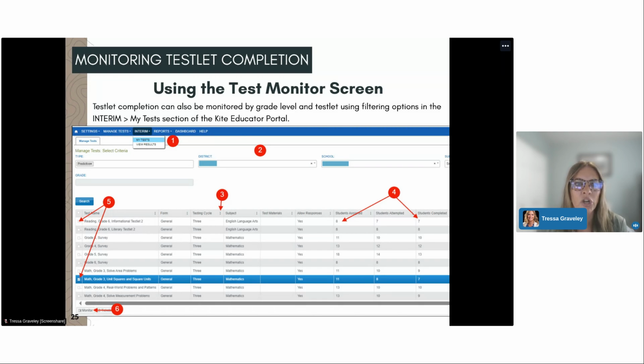A reminder, when filtering for testlet completion, be sure that you're only looking at the current testing window. So in this case, we're showing that we're in testing window 3, and we want to look at the testlets that are only assigned in window 3. By selecting the testlets that have the students completed not matching the students attempted at item 4, we can select the testlets that still have students left to complete. So at item 5, we can select the testlets that are showing that the students completed is not matching the students assigned.